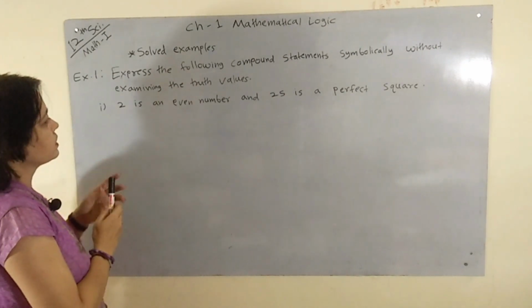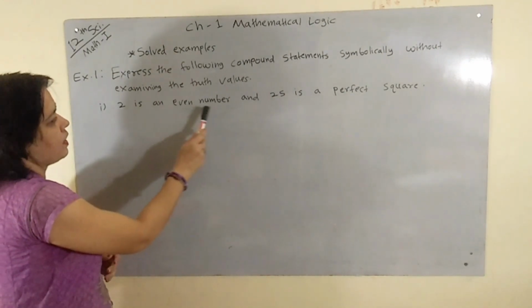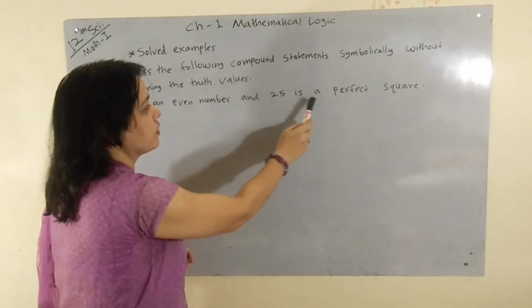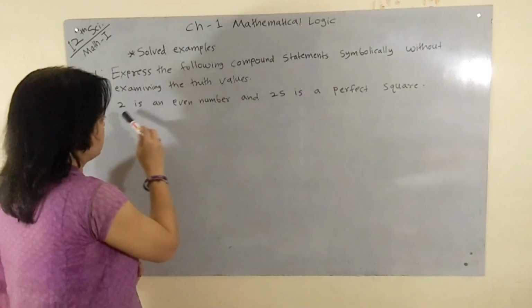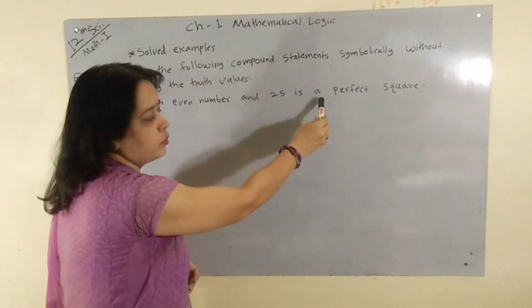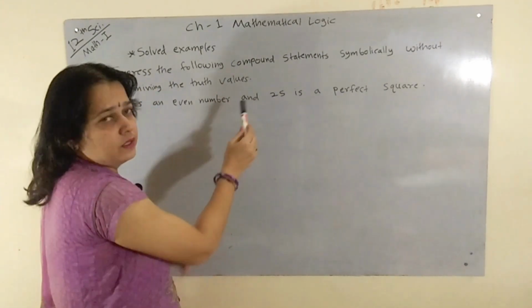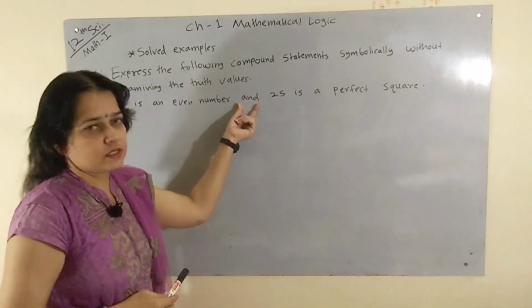Our first example is: 2 is an even number and 25 is a perfect square. Here two statements, statement 1 and statement 2, are connected by "and", which is conjunction.